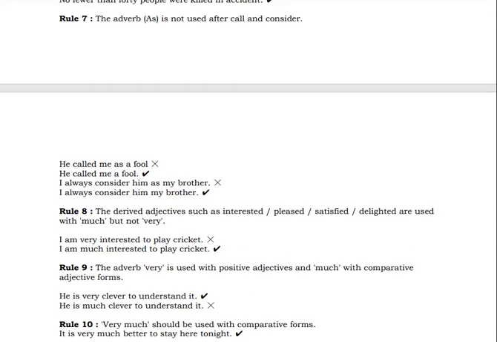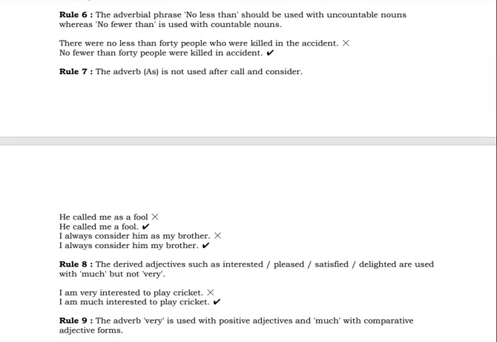Let's go to rule number 7. The adverb as is not used after call and consider. He called me a fool. I always consider him as my brother. I always consider him my brother. So we are not supposed to use as there, as my brother.